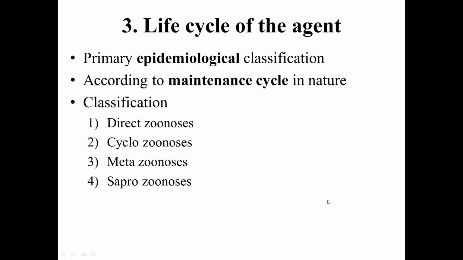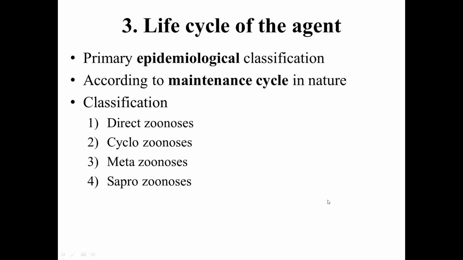If the invertebrate is not there, the life cycle cannot continue. The disease cannot occur. A minimum of one invertebrate species is required in that kind of zoonosis, that is meta.